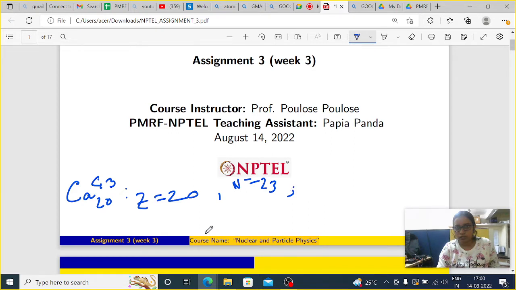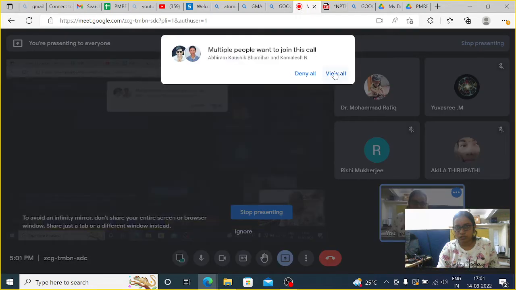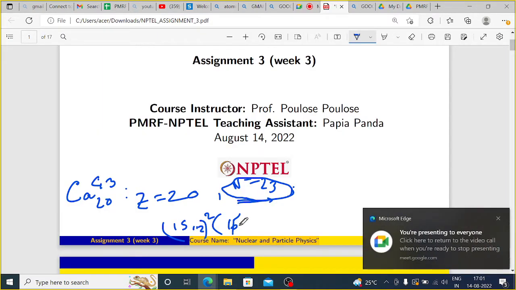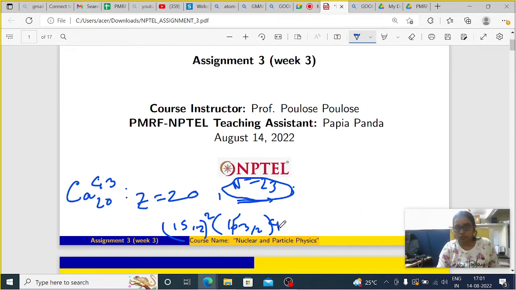So basically N is odd here, and Z is even. So only the odd neutron portion will give us the nuclear properties. So N equals 23, if I write here 1s 1/2, 1p 3/2. Just a minute. I have a question: has the assignment already been submitted by you or not? If it is not submitted, then it will be bad that I am telling you the result. No, the results are out for this assignment already.